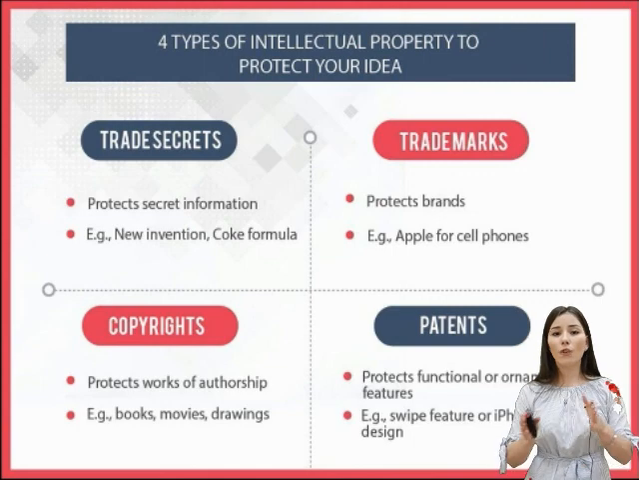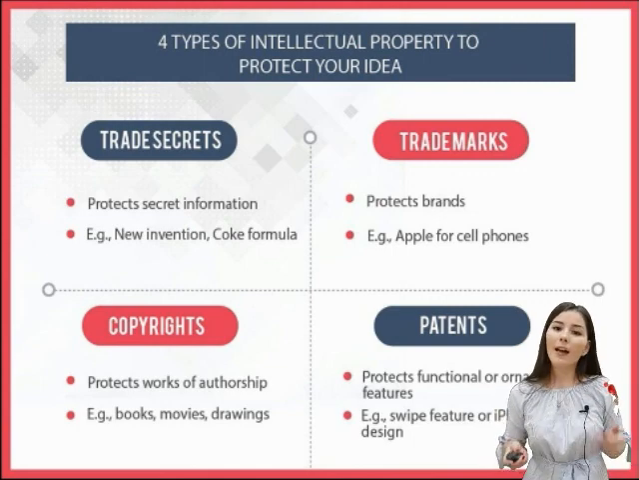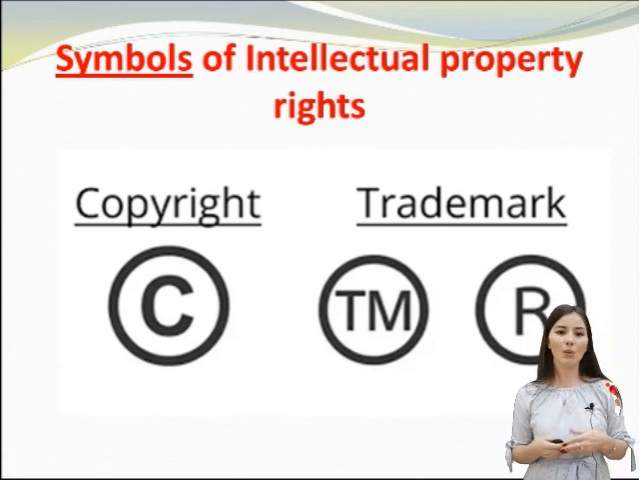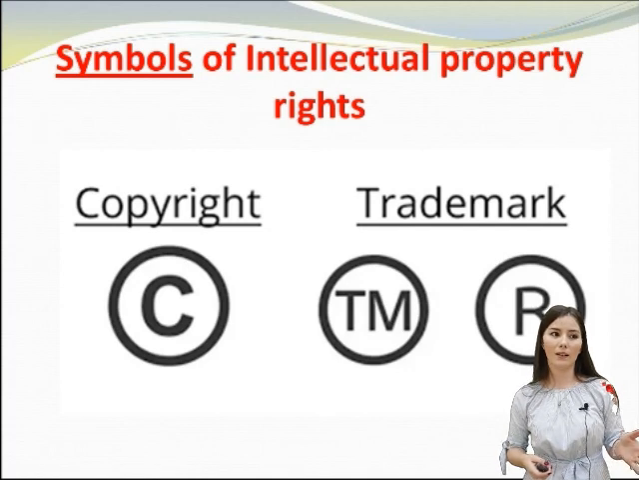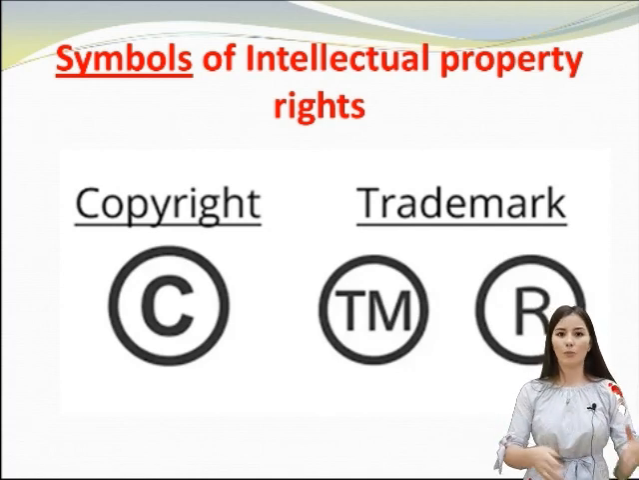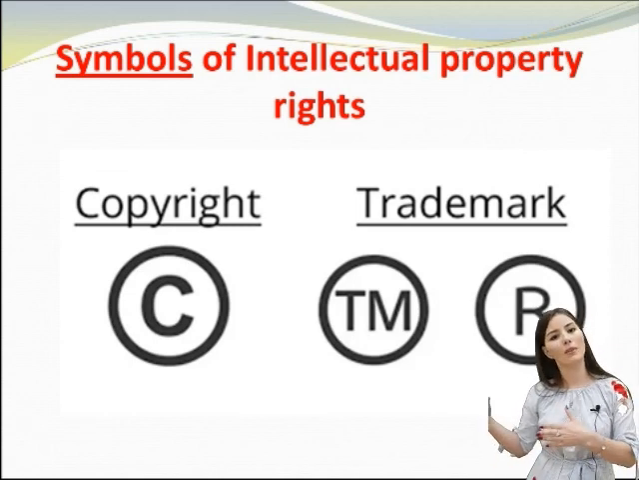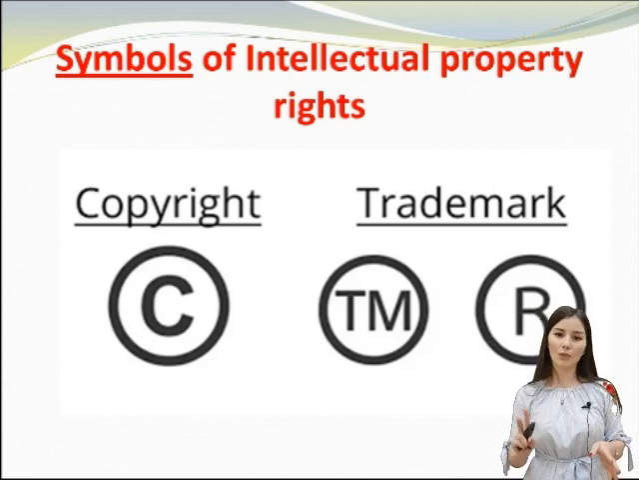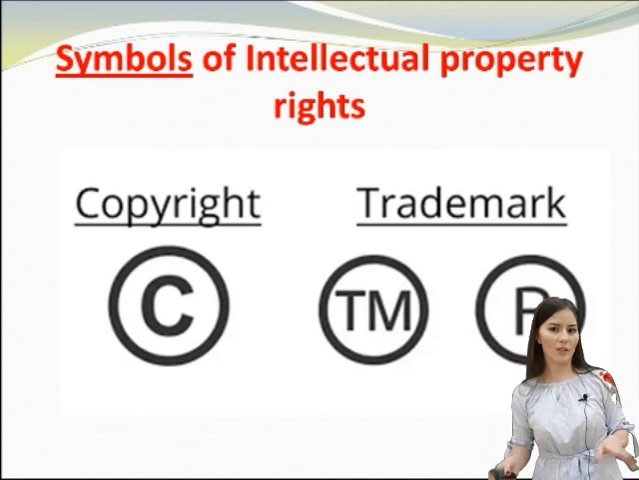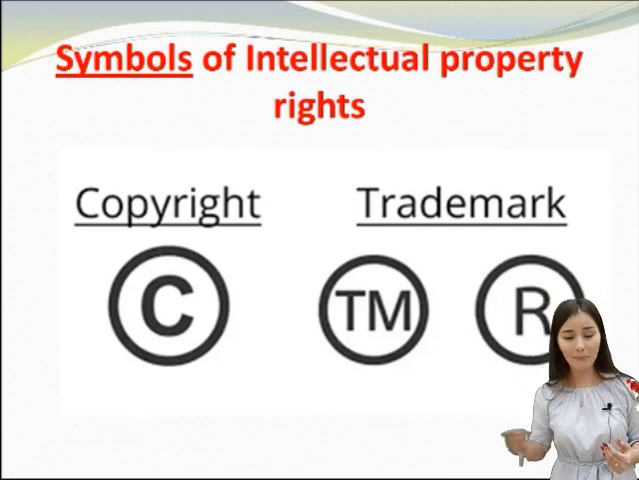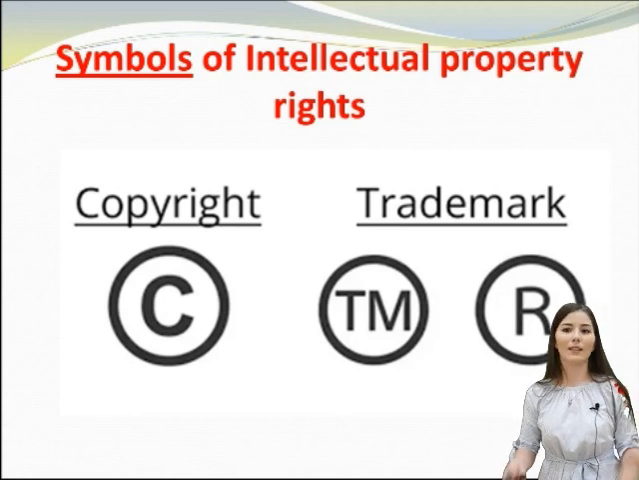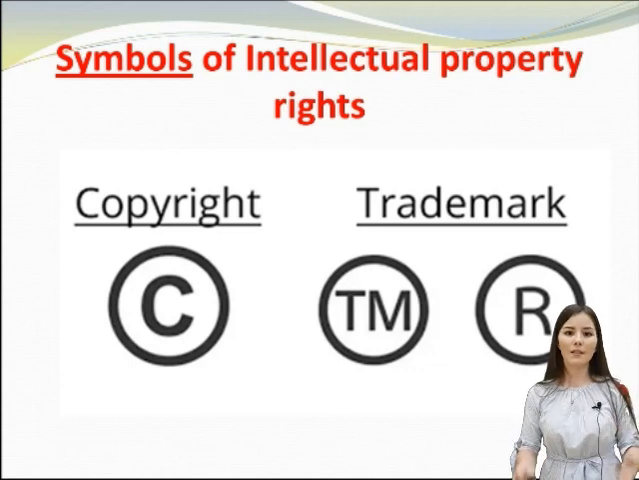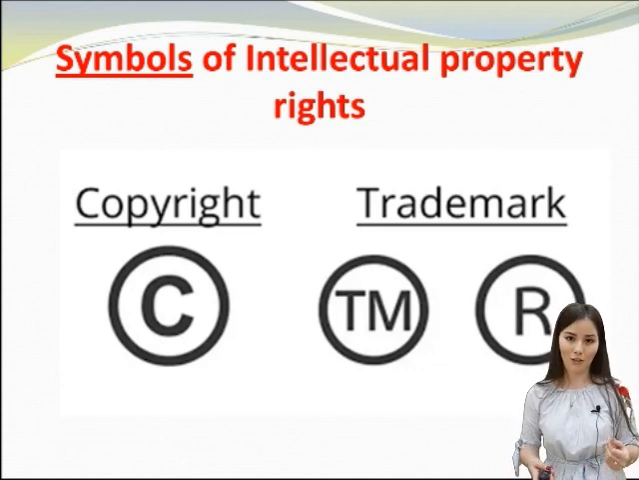And of course, each of these types of intellectual property right has its own symbol. In this picture, the symbol with the letter C means that it is a copyright. In the second picture, we can see the trademark. Trademark has two symbols. What is the difference between them? The first is TM, which of course means trademark, and the second is registered, meaning that this product has passed registration.